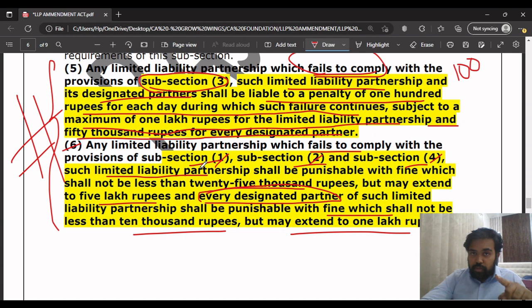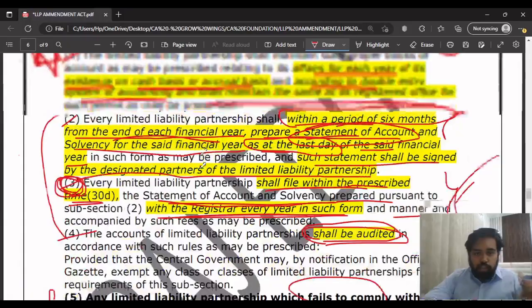In such a case, what is the penalty? 25,000 for LLP, which may extend to 5 lakhs. And for every designated partner, it will be 10,000 rupees, which may extend to rupees 1 lakh. So I hope you have understood these 2 points.